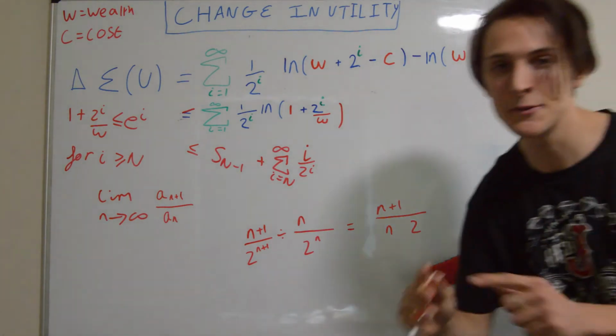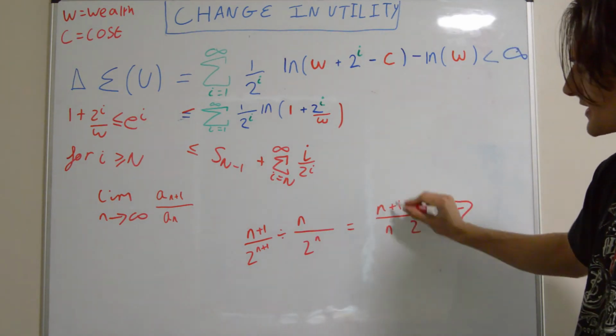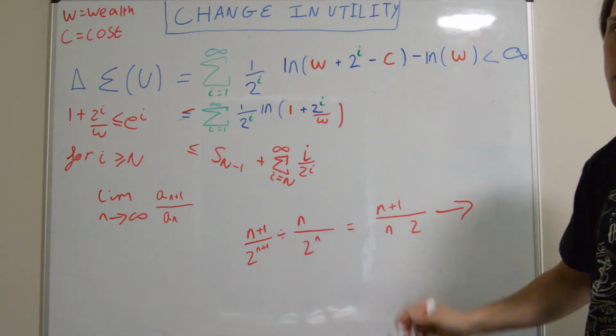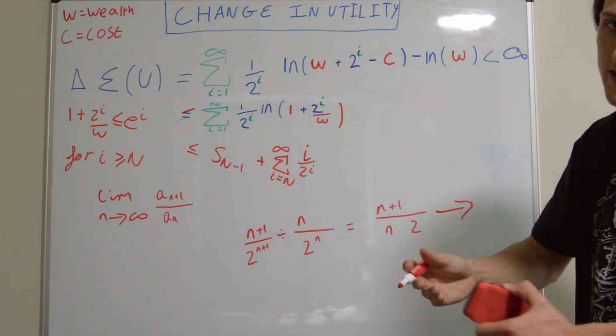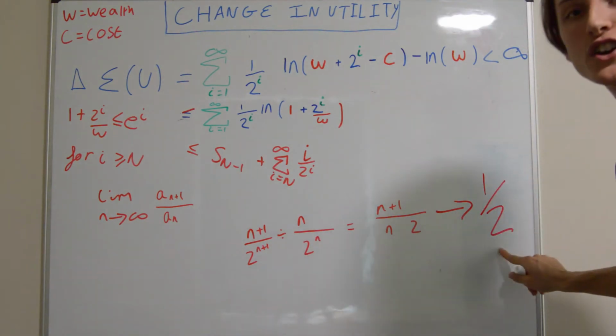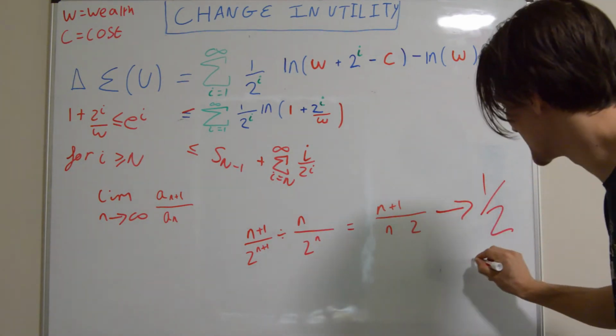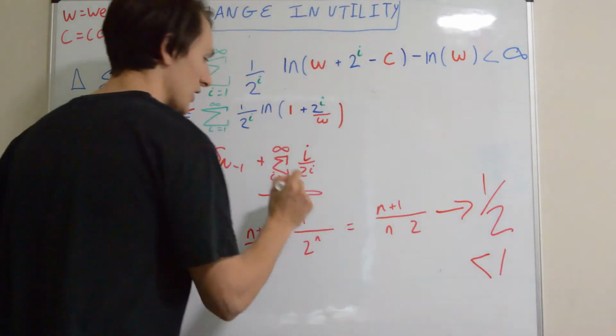And now let's take the limit as n goes to infinity. Well, that's easy to do. This thing, n plus 1 over n, goes to 1, and 1 over 2, of course, just goes to 1 over 2. So overall, the ratio goes to a half, right? And this is less than 1. So by the ratio test, this thing right here converges.